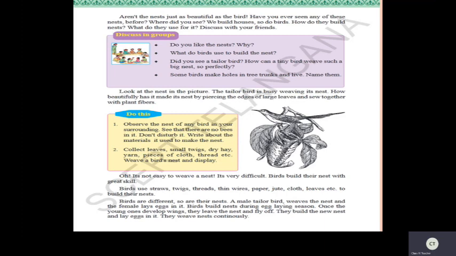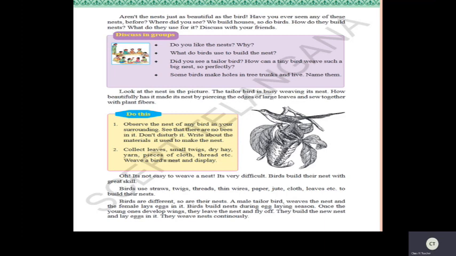Yes, children, just observe your surroundings. If some birds leave the nest and fly off after a few days, such a nest you can take and see what kind of material they are using to form a nest, and just write the material. Okay, do this activity, children, but don't disturb the nest where the birds are living.